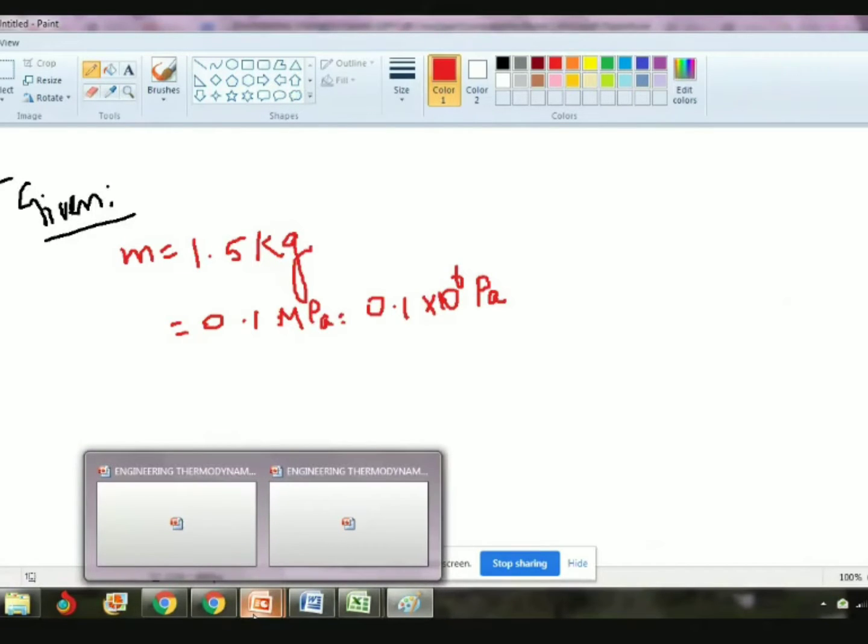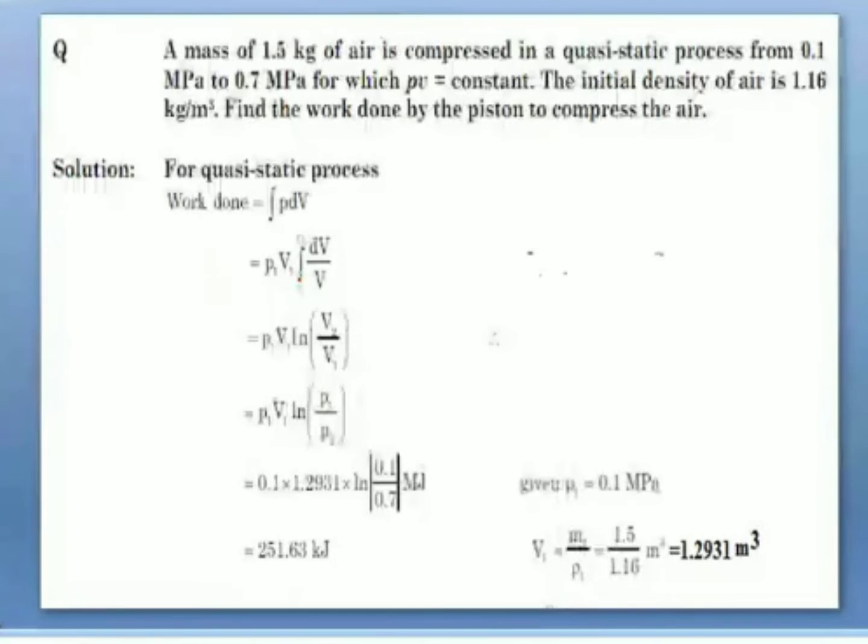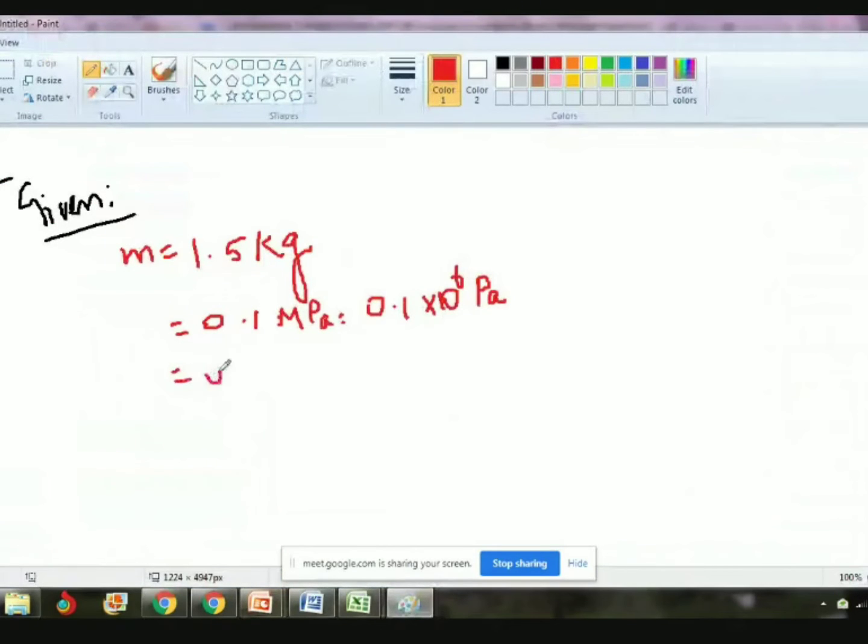Pascal is the unit of pressure. Okay, let us see later. To 0.7 megapascal, so 0.7 into 10 to the power 6 Pascal. Simultaneously, you can write also using the paper, then only you can understand the problem. What you are doing real time, do that, then only you can understand the subject. Just seeing it like a movie, you cannot understand anything.